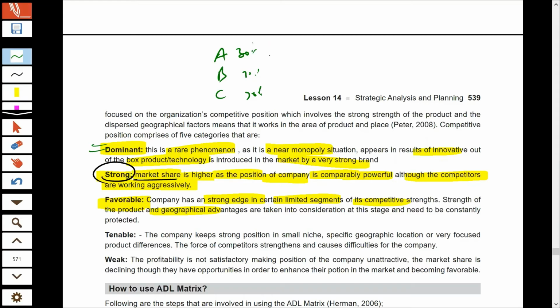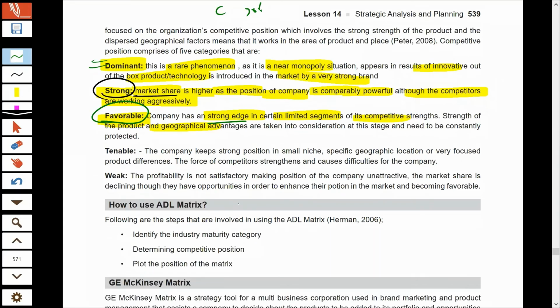This is because you have an edge over your competitors. They are not able to beat you completely. You are giving them a tough fight. That kind of position is known as favorable position. You have an edge over your competitors. That's why you are giving them a tough fight, and you have to do something continuously in order to protect that position.